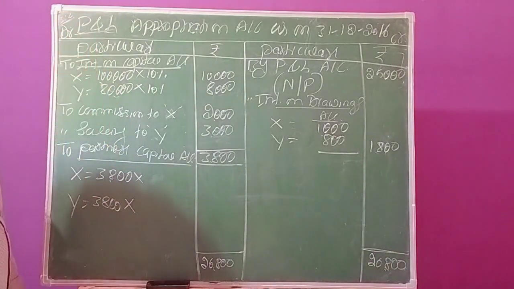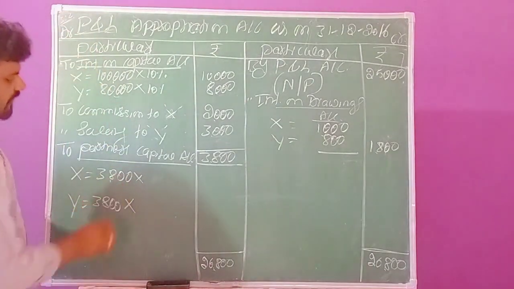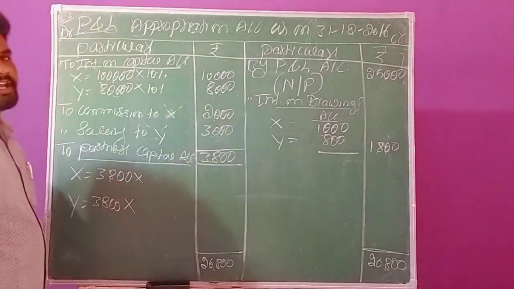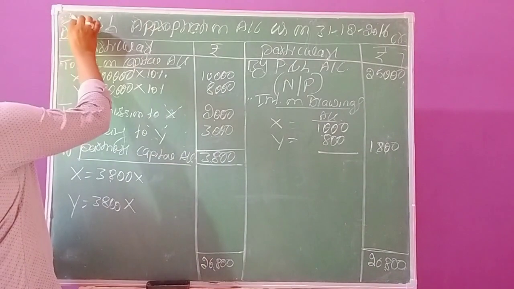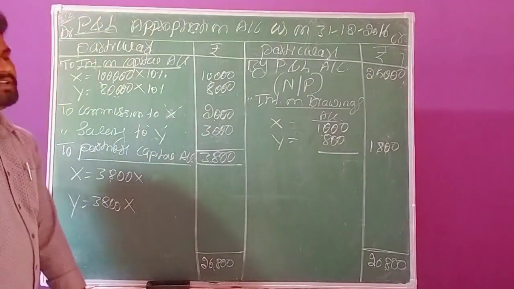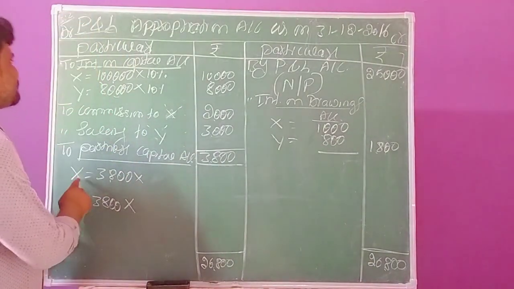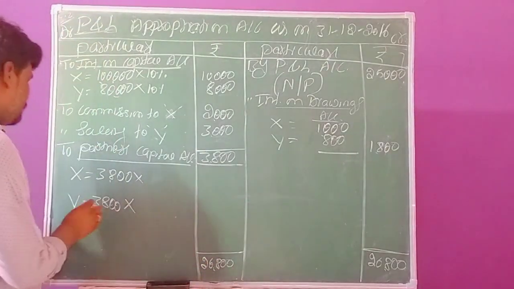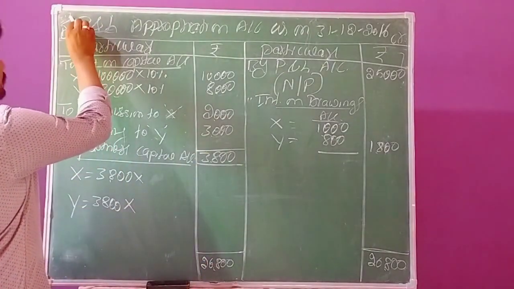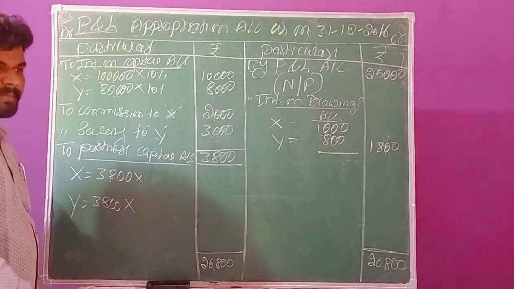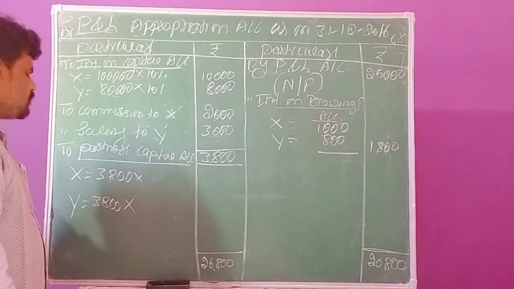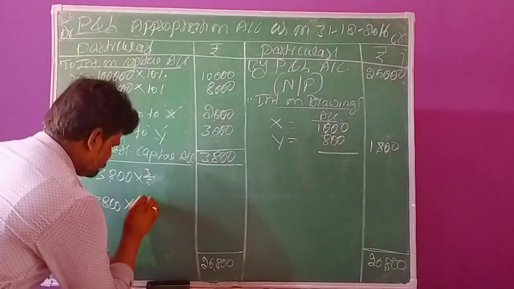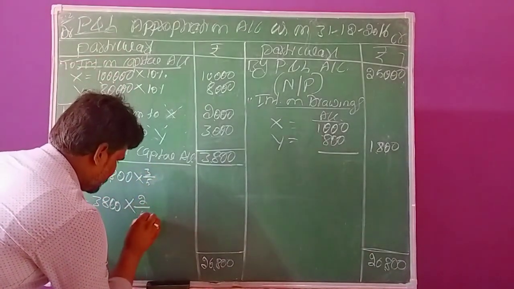3:2. This is the agreed ratio. These profits we need to appropriate among the partners according to this ratio. So here 3:2, 3 plus 2 is 5. Partner X is getting 3/5 share of profit. In the same way, partner Y is getting 2/5 of the profits in the business organization. Now we have to calculate 3 divided by 5 and 2 divided by 5.